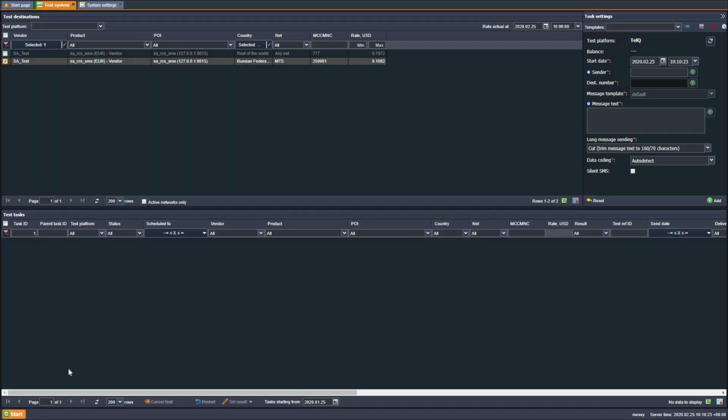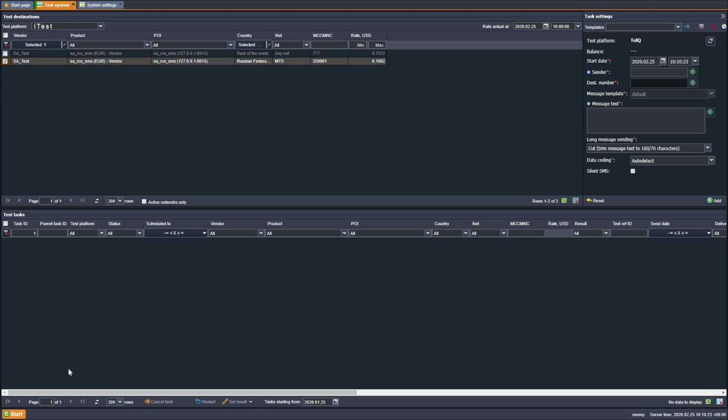Support of the new iTest testing platform has been added. Like other platforms, it is integrated into the main SMS test system interface, and like Test My SMS, it interacts with the SMS switch over the SMPP protocol. To configure the platform, proceed as follows.